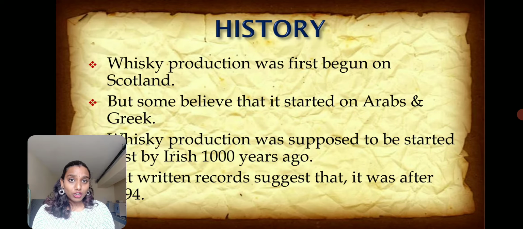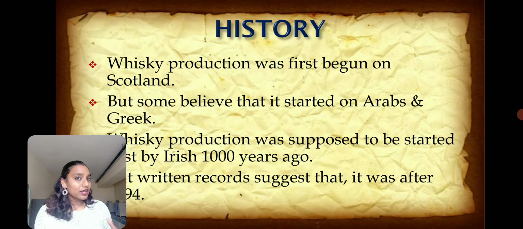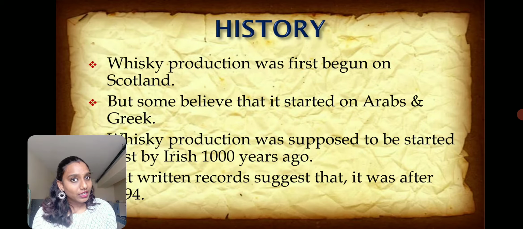If we look into the history of whiskey production, whiskey production was first begun in Scotland. So all of you would have heard about Scotch. Scotland is very famous for whiskey production. But some believe that Arabs and Greeks started whiskey production first. Later on, some believe that the Irish started it 1000 years ago, but now the record is very clear that whiskey production began in Scotland. Some written records suggest that it was started in 1494. So this history is not very clear, but still many people believe that whiskey production first began in Scotland.